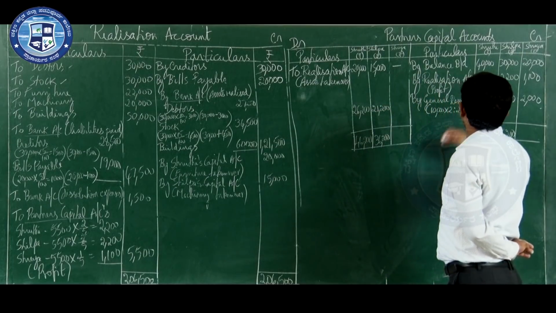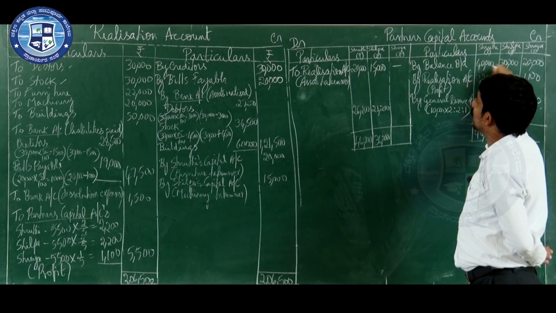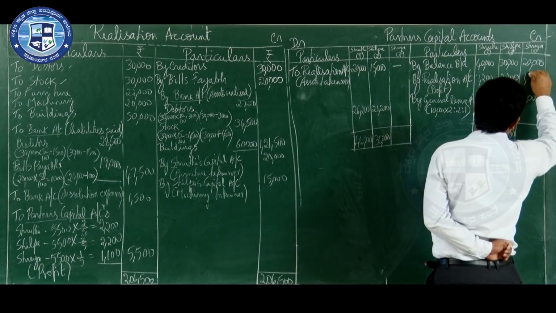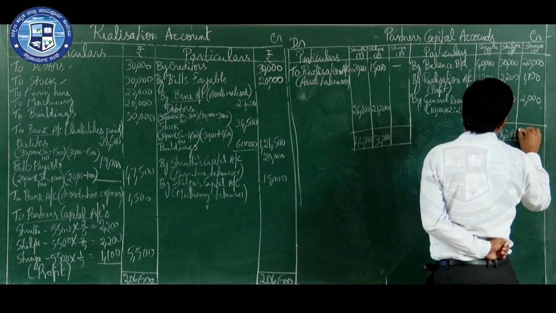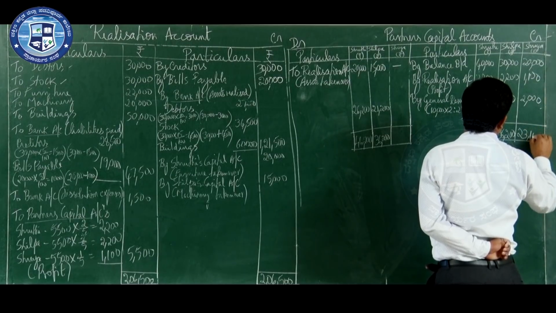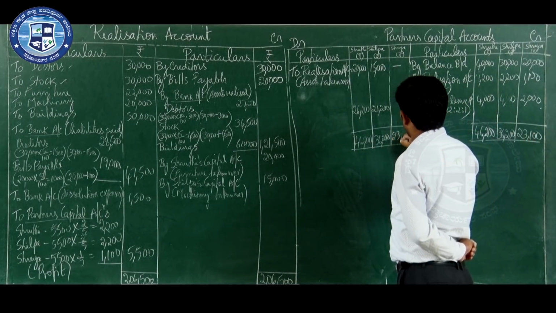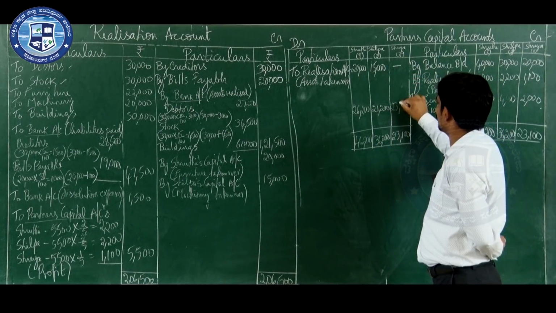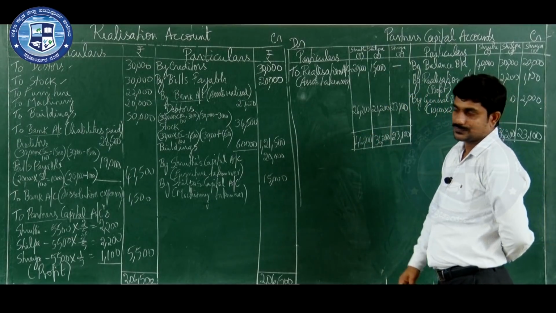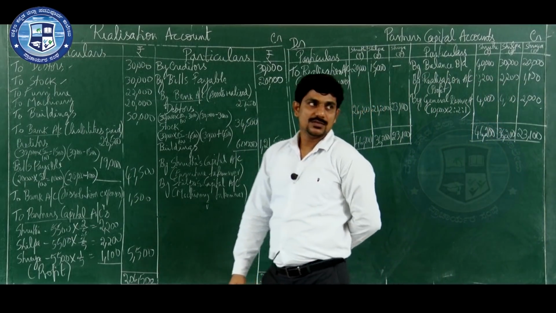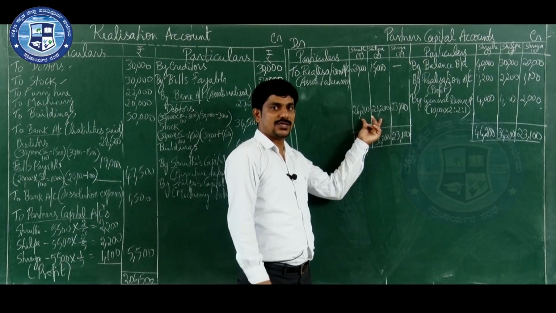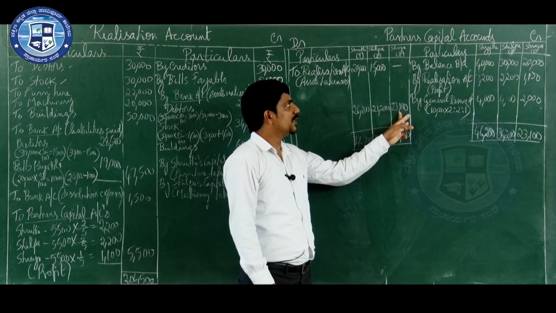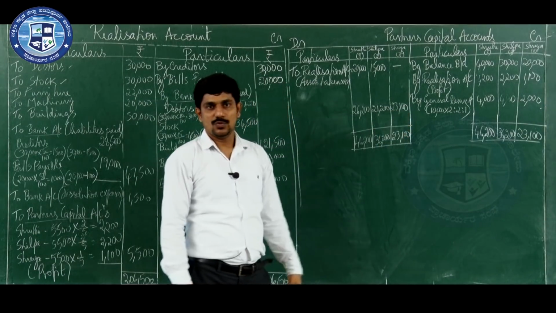Now balance the last partner's column, Shreya. Debit side 0, credit side is more, that is 20,000 plus 1,100 plus 2,000, that is 23,100. 23,100 minus 0, that means balance is how much? 23,100 only. So all three partners' accounts are balanced, and how much balance are you getting? For Shruti it is 26,200, for Shilpa it is 21,200, and for Shreya it is 23,100.